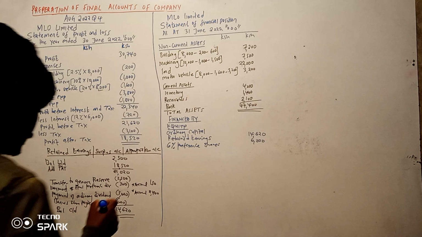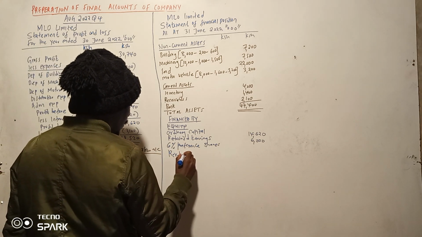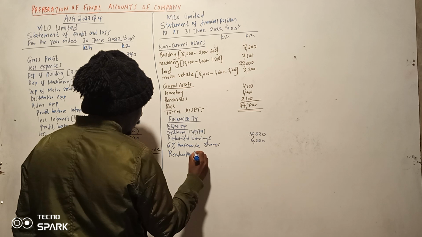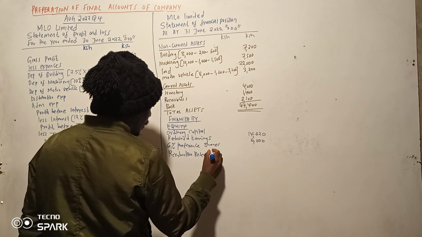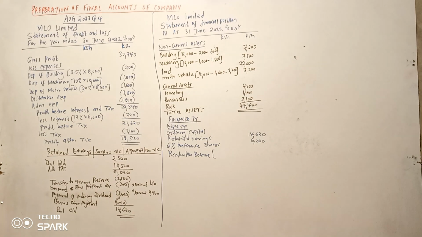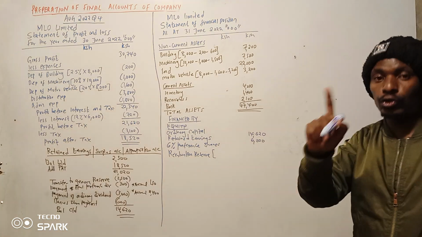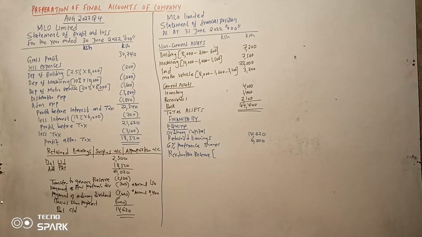Revaluation reserve. So we had a revaluation pale ya ngapi? Tulikuwa na revaluation ya land. It was 20 million to 22. So we have a revaluation of 2,000. Now, but remember we have the revaluation balance.